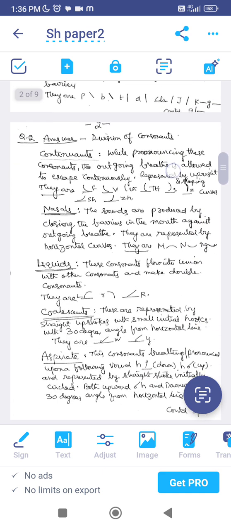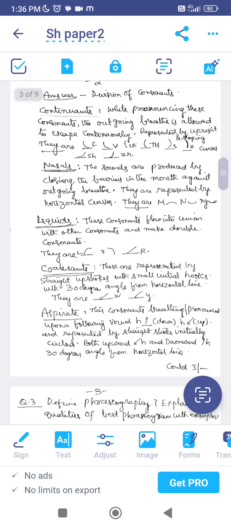Then the next slide, page 2. The other division of consonants is continuants. See, while pronouncing these consonants, the breath is allowed to escape.